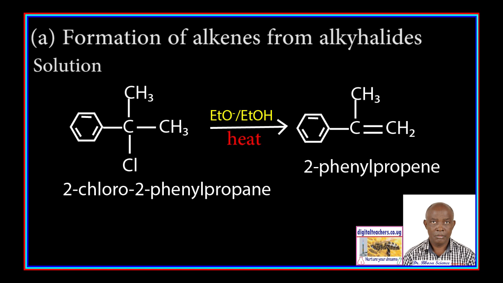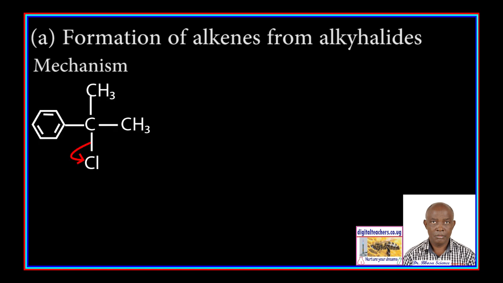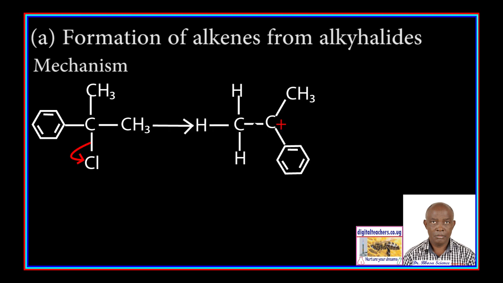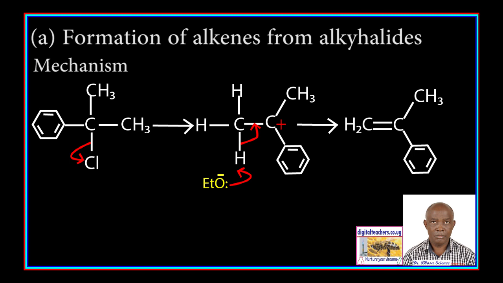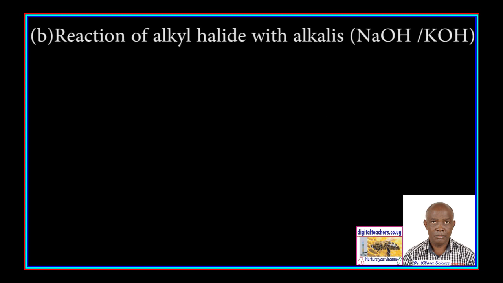2-phenylpropene. In the mechanism, 2-chloro, 2-phenylpropane ionizes to form a positive charge on the carbon atom originally carrying a chlorine atom. Then an oxide ion removes a hydrogen atom from a carbon atom next to the one carrying a positive charge. A double bond forms to form 2-phenylpropene.